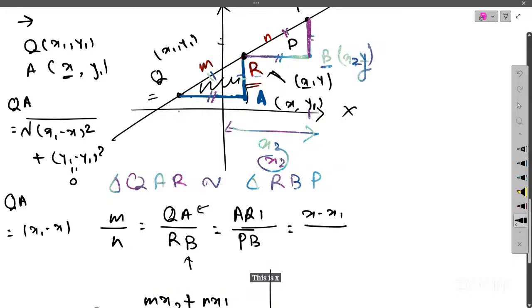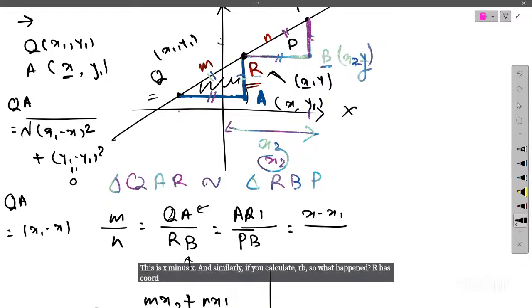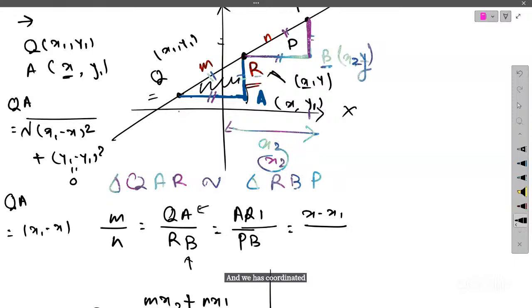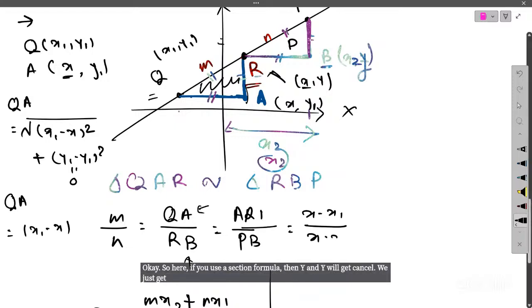And similarly, if you calculate RB, what happened? R has coordinate x comma y and B has coordinate x2 comma y. So here, if you use the section formula, then y and y will get cancelled out. We just get x1, x minus x2, right?